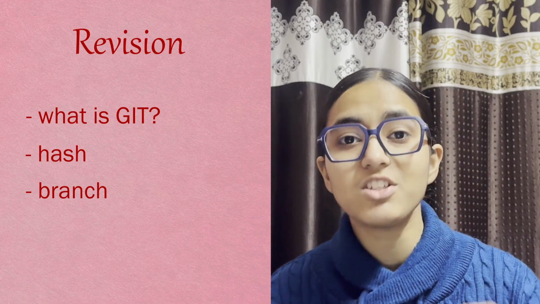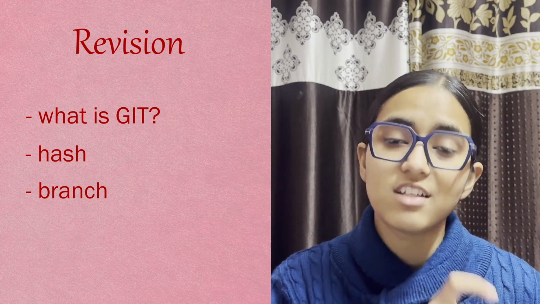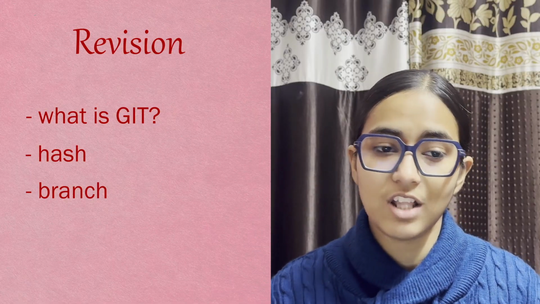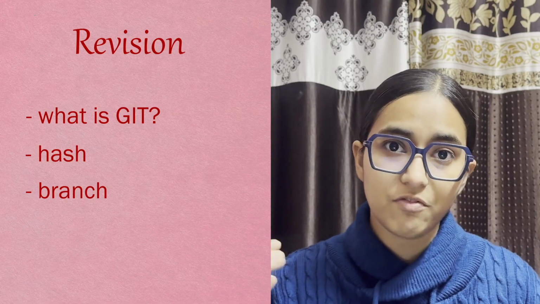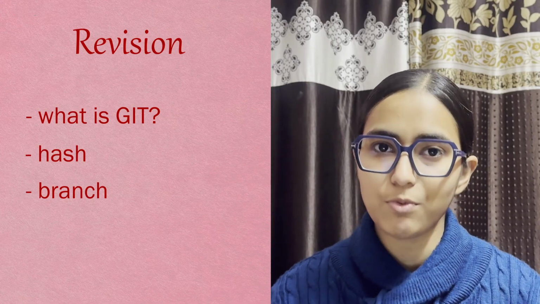So similarly, branch is just a pointer which contains the information of the latest commit. Branch is a file with just one single hash. That is the latest commit, and it tells about the commit history which builds over time. And this is something I'm going to show in this video as we proceed further.